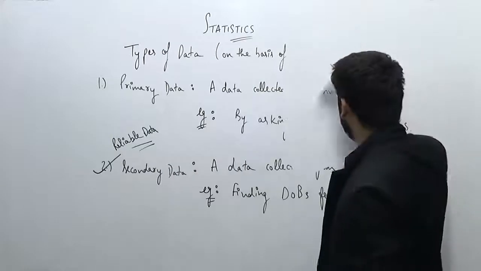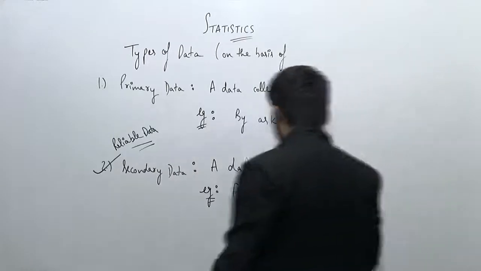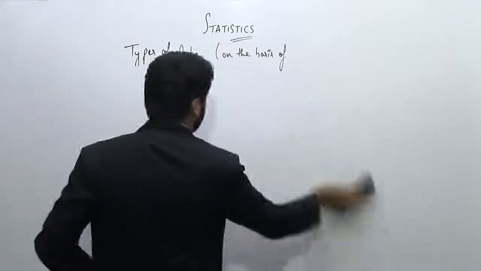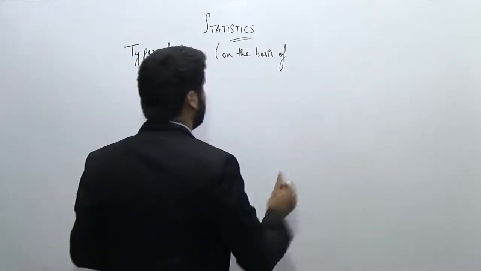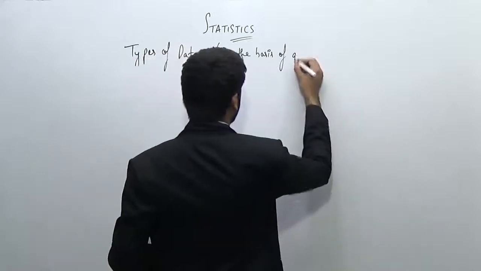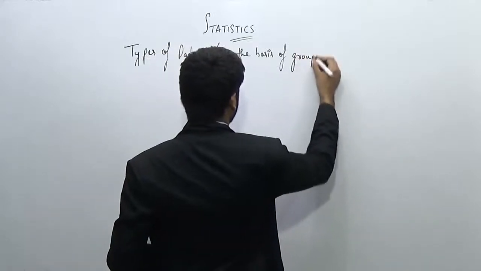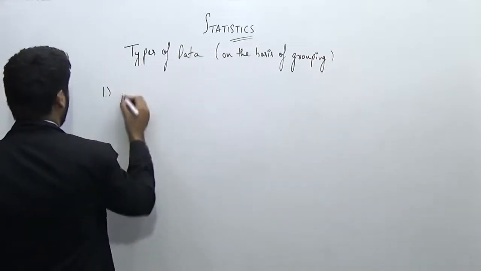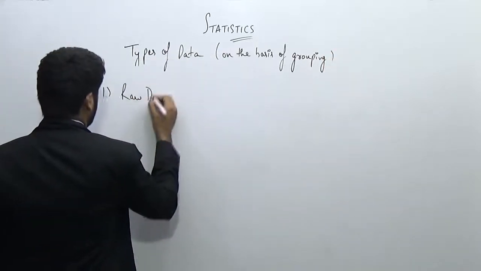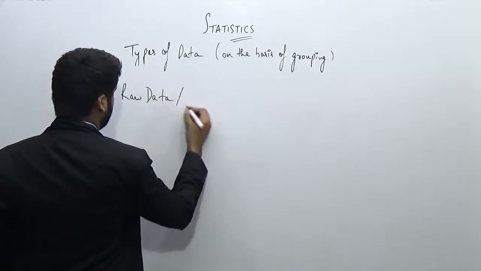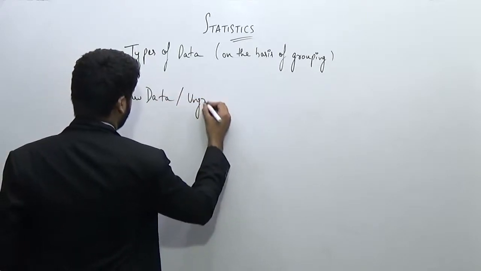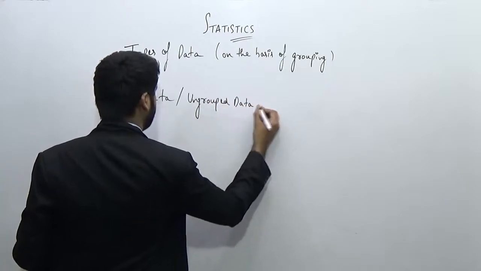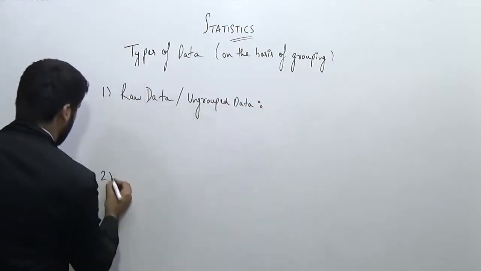And this classification can also be done on the basis of grouping. Let's see. On the basis of grouping, this can be classified into ungrouped data and group data. And this ungrouped data is also known as raw data. So the data can be of two types, raw data or ungrouped data. They are the same things. And the second one is group data.